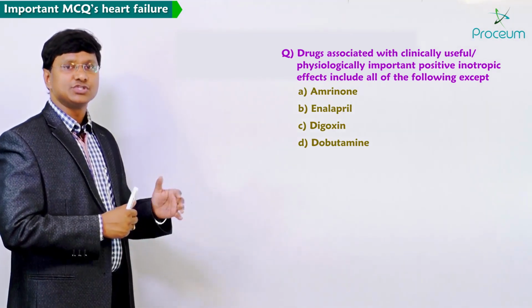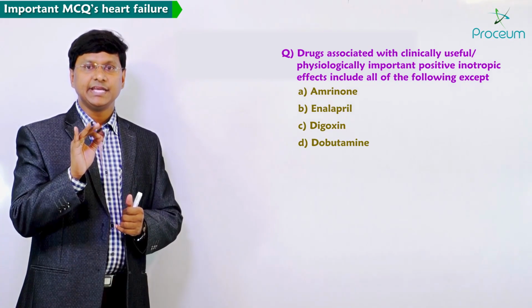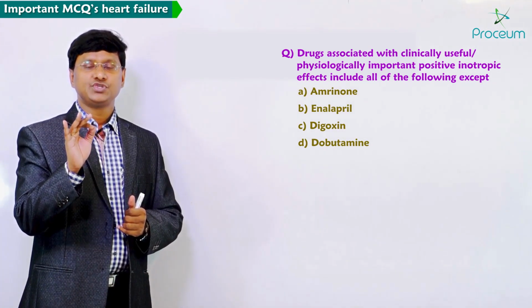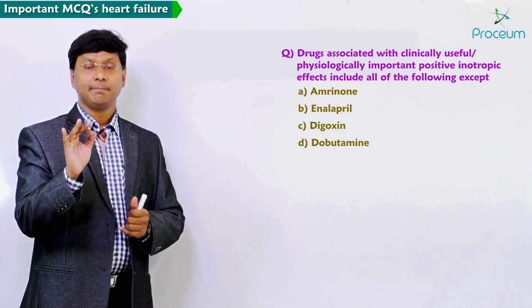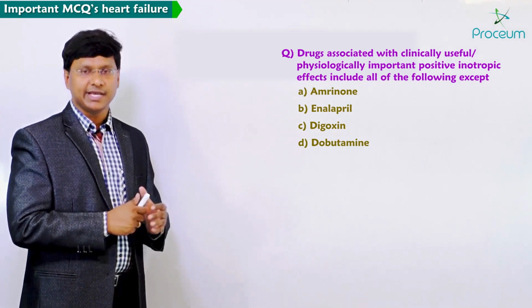The question being asked is which drug is not an inotropic agent, since the rest should have a useful positive inotropic effect.